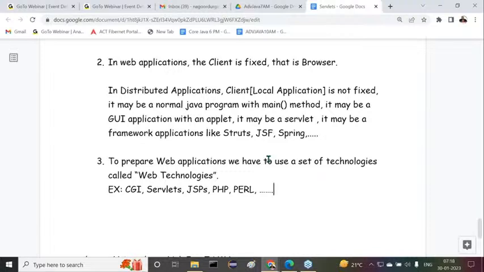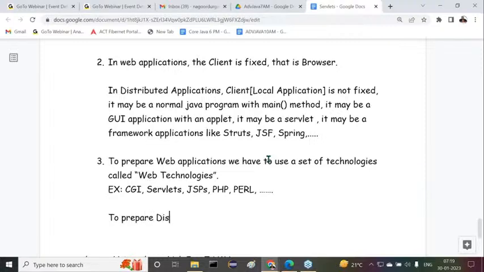Of course, out of all these things, only two technologies are in very much demand outside. What are the two technologies? That is servlets and JSPs. These two technologies have very good demand outside. But we need to understand clearly why servlets and JSPs are getting very good demand when compared with the other web technologies.